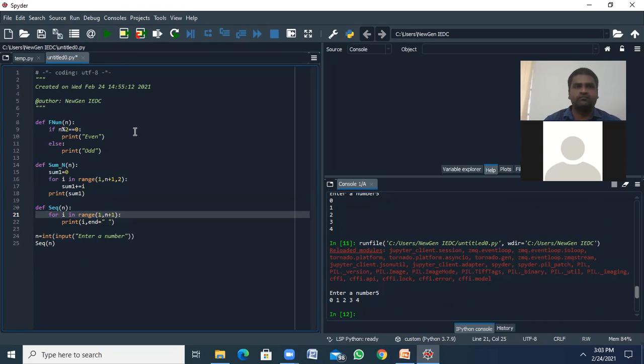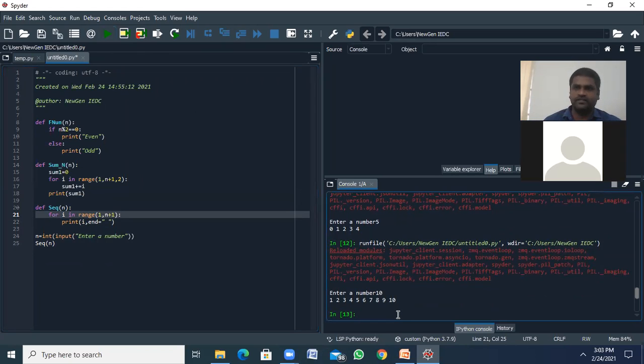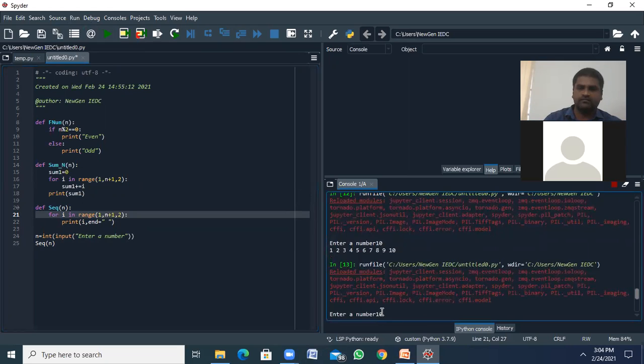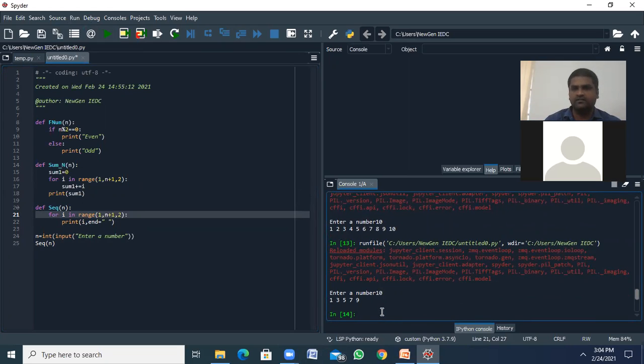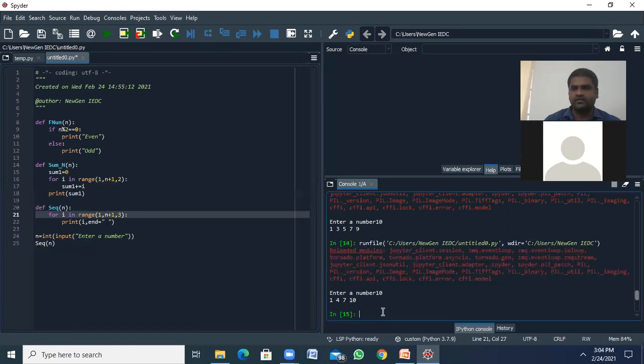So it starts 1 to 5, 1 to 10. Let's say if at all I have a step count 2. So what happened? 1, 3, 5, 7, 9, without giving 10. That is 2 step count, right? If at all I am going to give 3 step count, what happened? 1, 4, 4 plus 3 is 7, 7 plus 3 is 10. Like this. Am I clear?